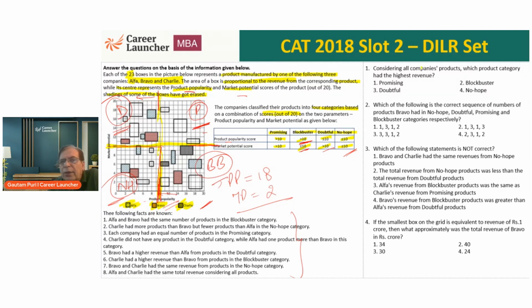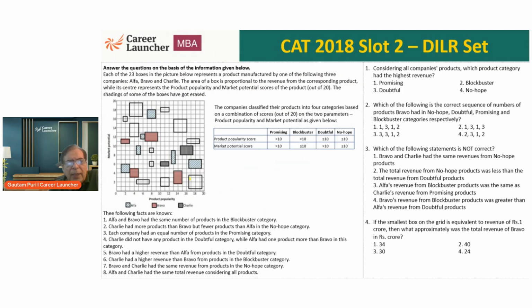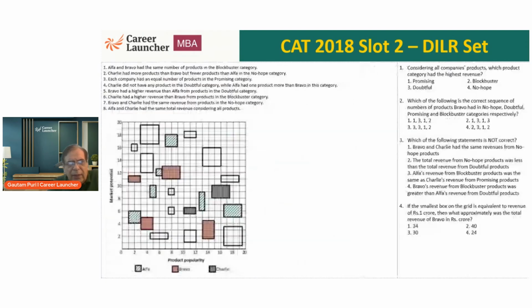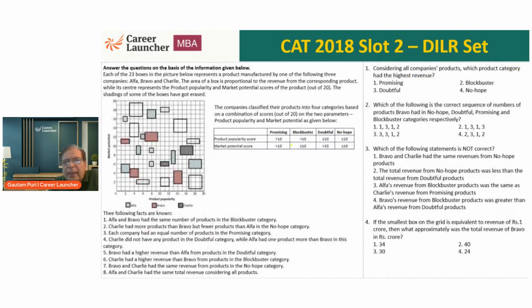So what does it say? Question 1. Considering all company products, which product category has the highest revenue? What is revenue? It is the area of the box that is proportional to the revenue. So if I just erase this complete thing and please look at the boxes. First of all, it is asking for the highest revenue. Which product category? When I say product category, the product categories are promising, blockbuster, doubtful, no hope.